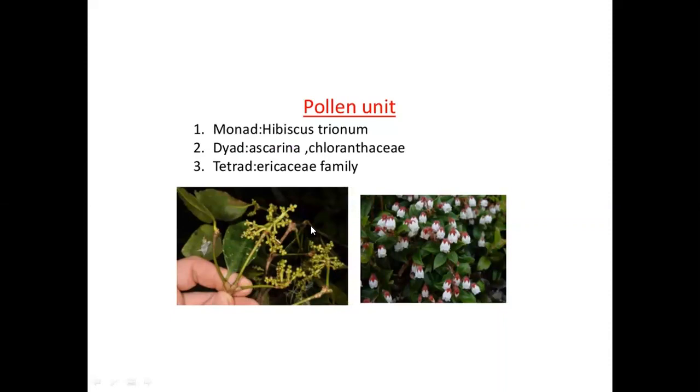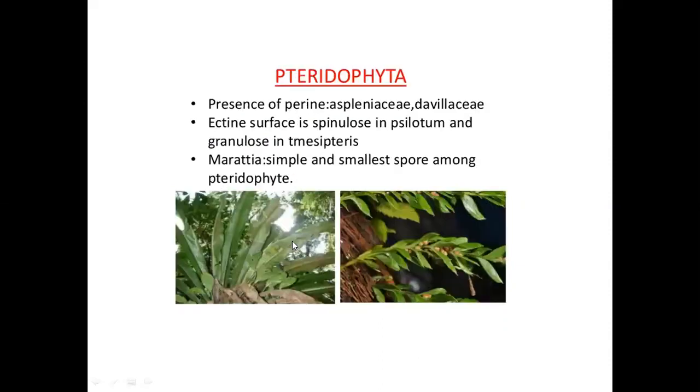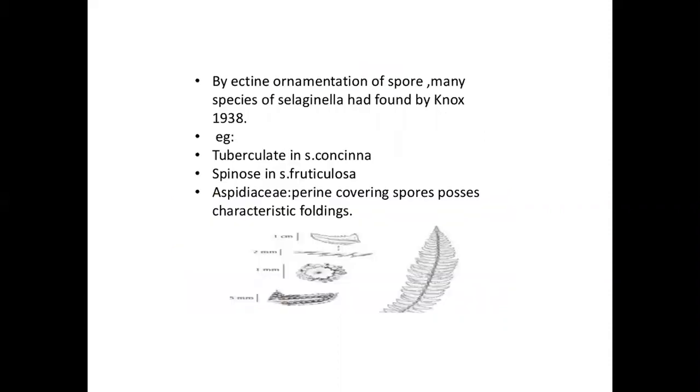Pollen unit: monad in Hibiscus trionum, dyad in Ascarina, triad in Ericaceae. Presence of perine in pteridophytes, Aspleniaceae, Davalliaceae. Exine surface is spinulose in Xylotum and granulose in Tectaria. Marsilea has simple and the smallest spores among pteridophytes.